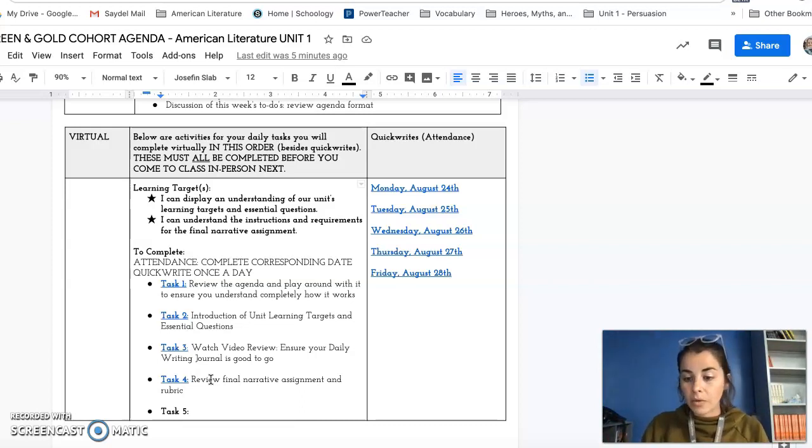The one thing I will say that's super important is I will be taking attendance through the quick writes. So you need to make sure you complete each daily quick write as a check-in. So if you go through and you complete all of your tasks on day 1, the only quick write you absolutely have to have submitted on that day 1 would be Monday, August 24th.